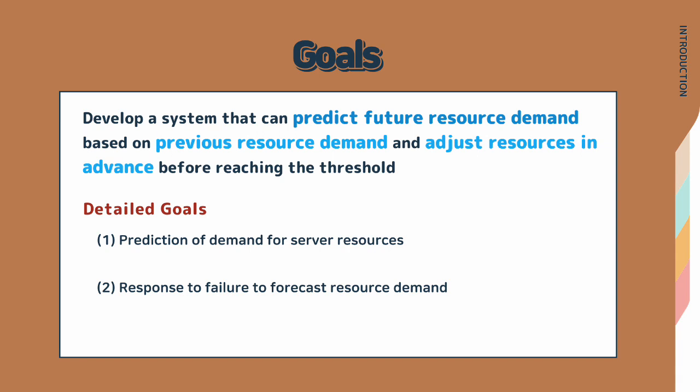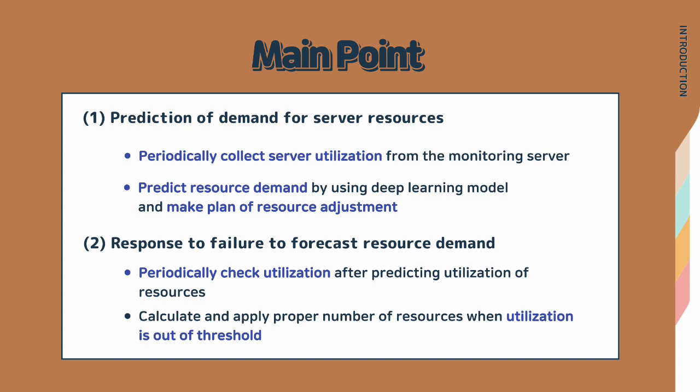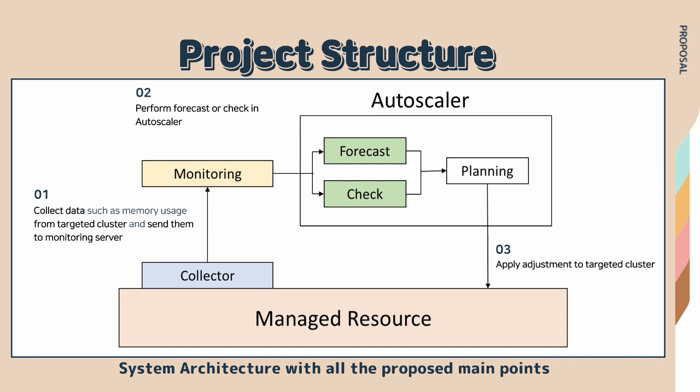forecast resource demand. So, for demand prediction, server utilization is collected periodically from the monitoring server, and resource demand is predicted by using a deep learning model to make a plan. And for response to failure, server utilization is also checked periodically after the prediction process, and the proper number of resources is calculated and applied.